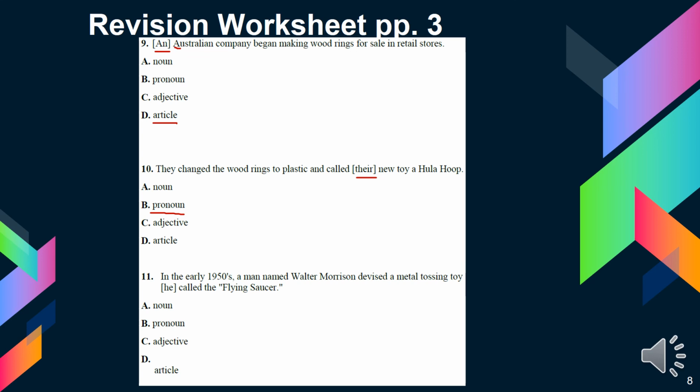You know these flying saucers that they throw to the dogs and they bring them back or whatever. So what is he? Yes, I think these exercises are very easy for grade 6, but anyway, we should revise to refresh our memories. So he is another pronoun.